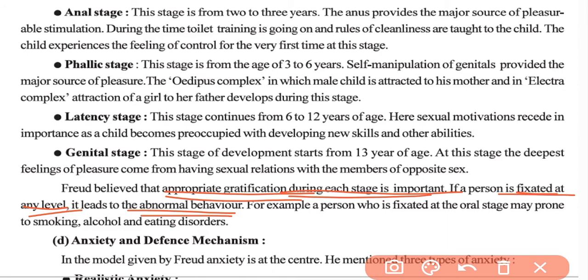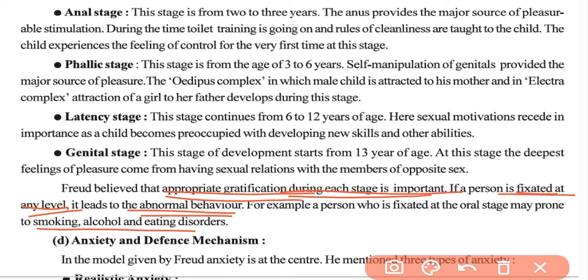For example, if a person is stuck at the oral stage, then he would be prone to smoking, alcohol or eating disorders, because we know that at the oral stage the greatest pleasure comes from sucking or keeping things in the mouth. So if that person is stuck in the oral stage, then that individual would be prone to smoking, alcohol, eating disorders.